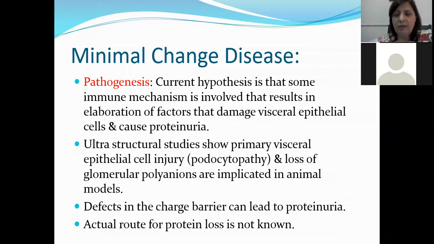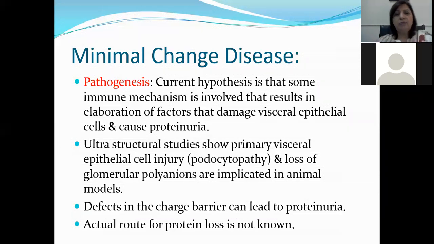So first, I have said that there is going to be diffuse effacement of foot processes in minimal change disease. That's why we do not see any changes in the light microscopy. Ultrastructurally, you can only see loss of foot processes on electron microscopy. In immunofluorescence, there are no deposits. But we can say that the current hypothesis is that it is because of the elaboration of certain factors that damage the visceral epithelial cell and lead to proteinuria.